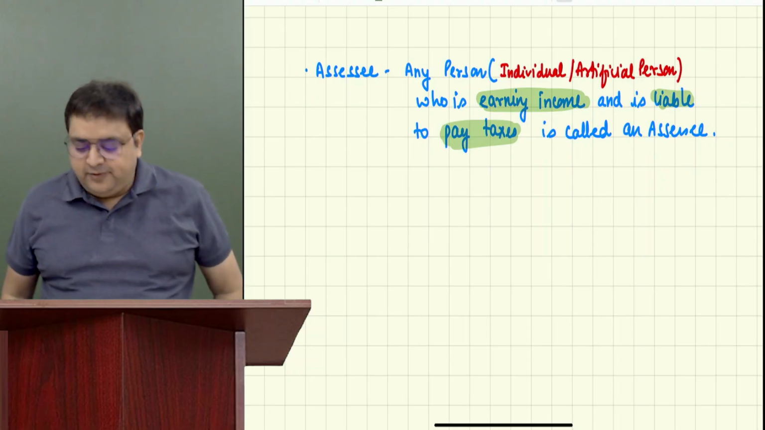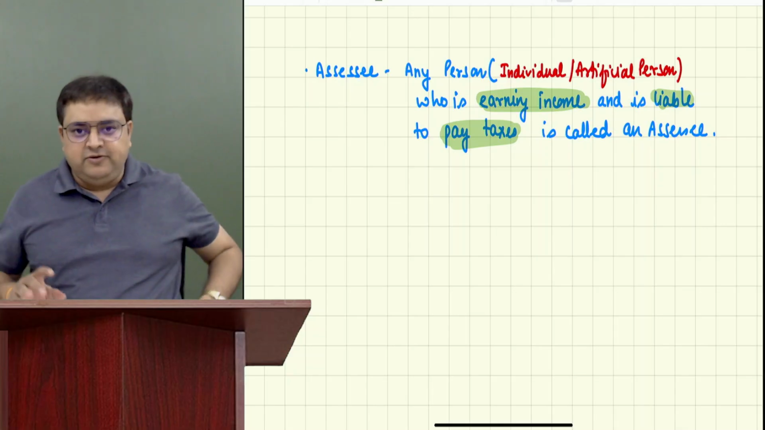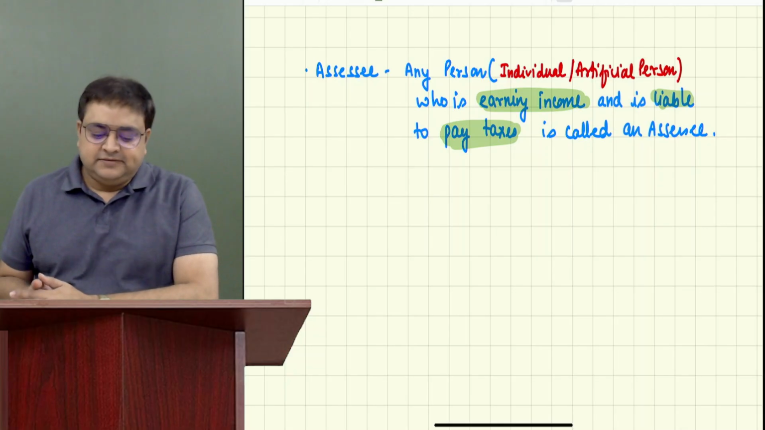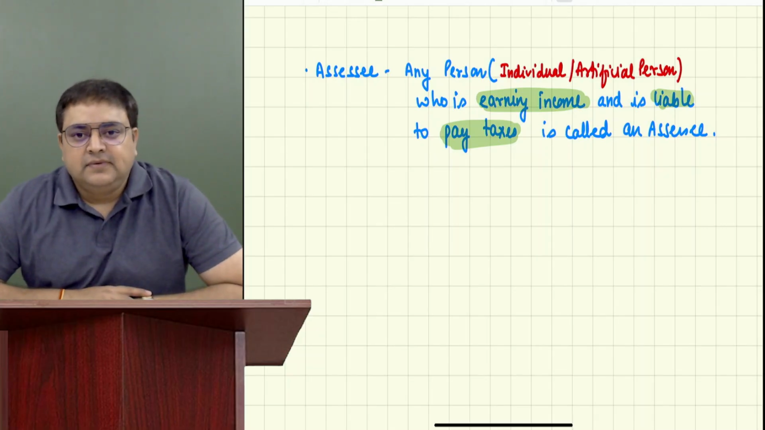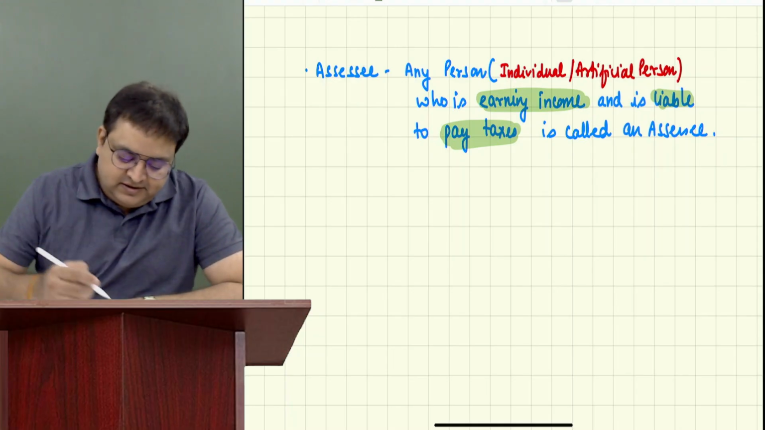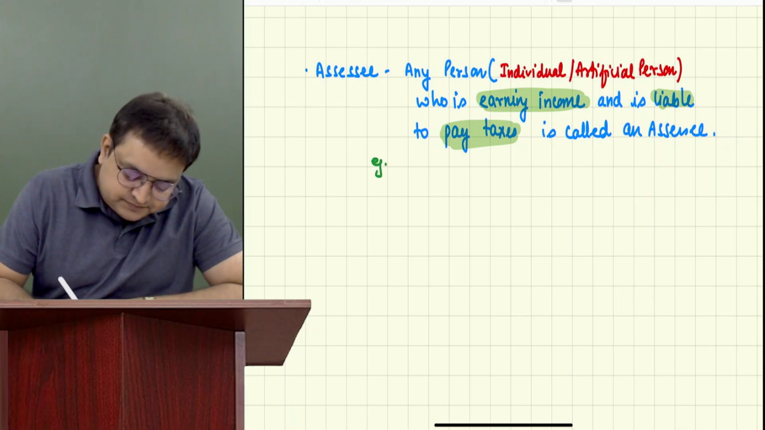Guys, this is the one word, assessee. I'll be using it almost in every lecture, everywhere. So it's a very important word in income tax. So who is an assessee? An assessee is a person who is earning some income and is supposed to pay some taxes. That person is called an assessee. Examples of an assessee: an individual can be an assessee.